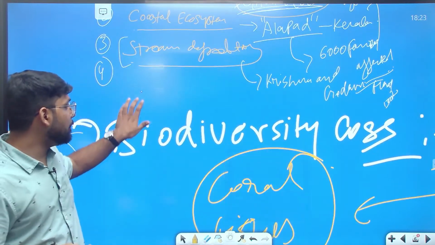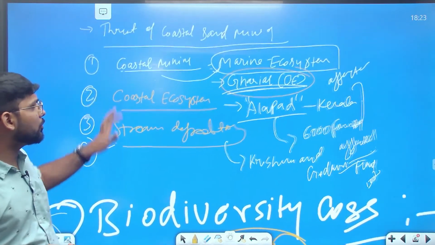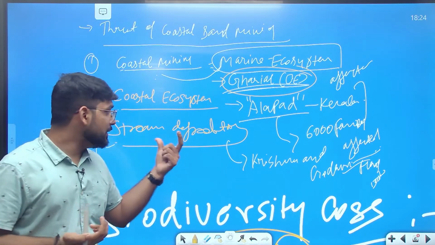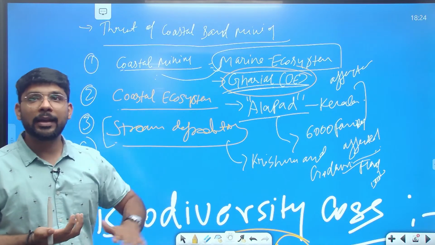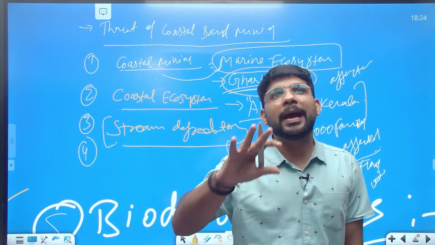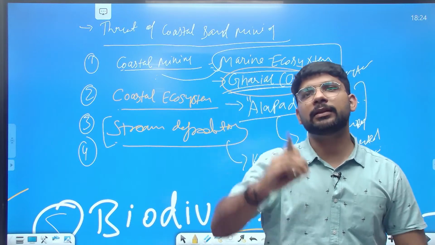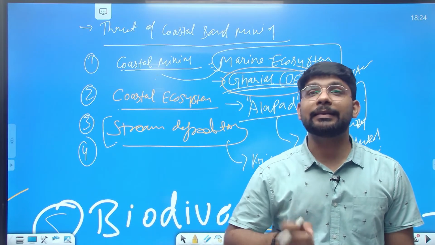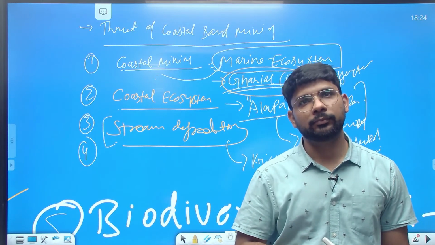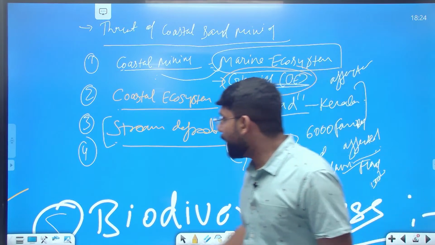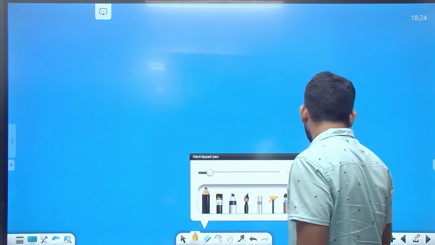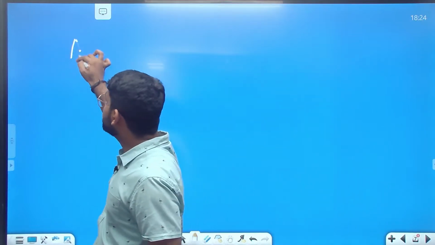If we look at the examples, we discussed how coastal mining leads to marine ecosystem damage, then coastal ecosystem damage, then stream degradation, and finally the major impact, biodiversity loss. Coastal mining increases the turbidity of the water, and that turbidity impacts the corals and other life in the water. In the next point, we can also write about how it affects water availability.